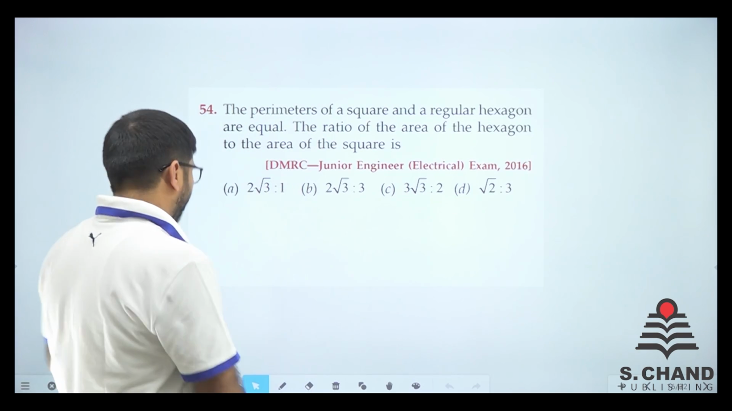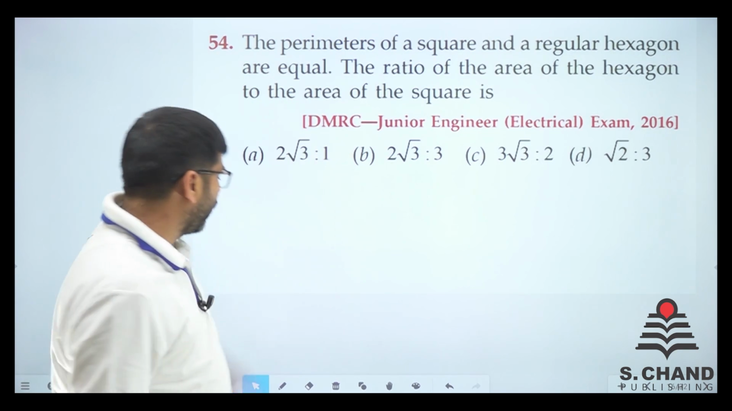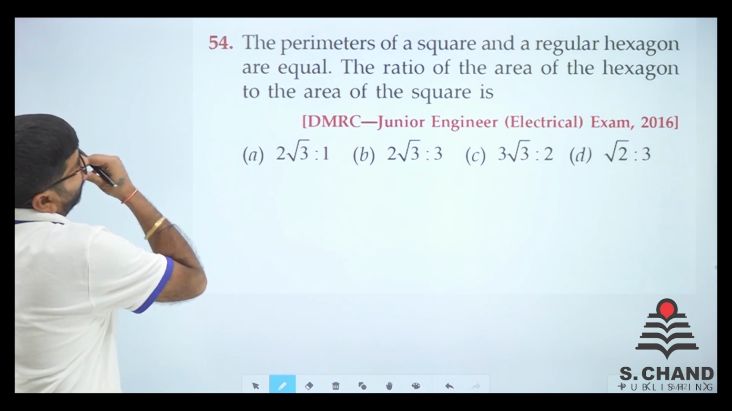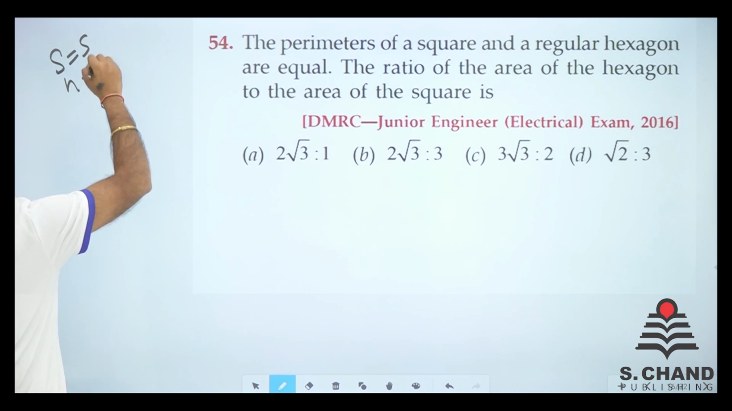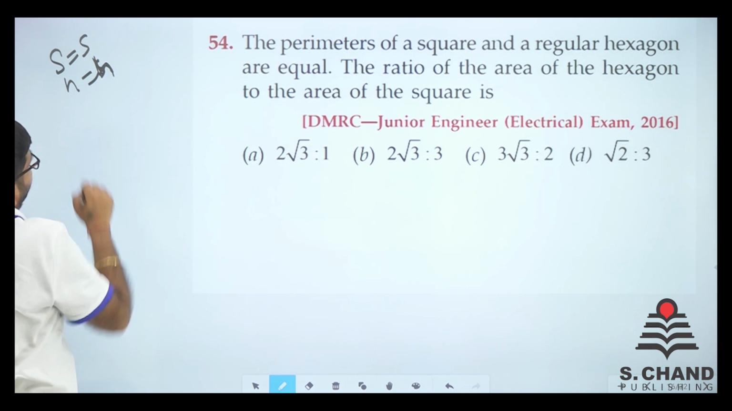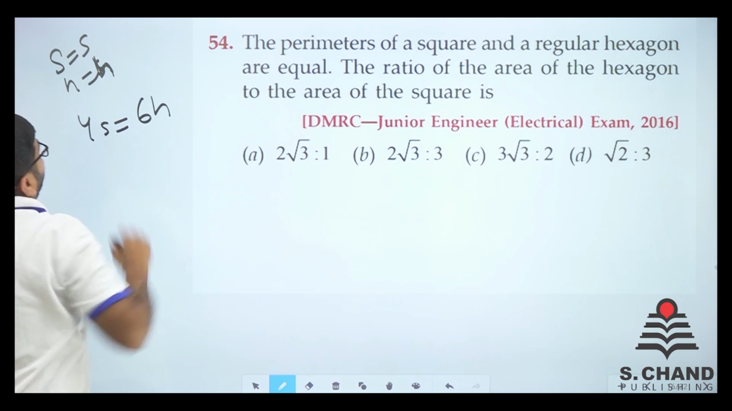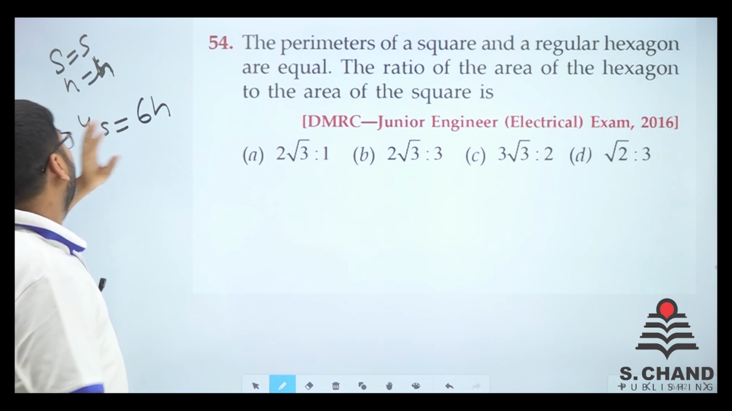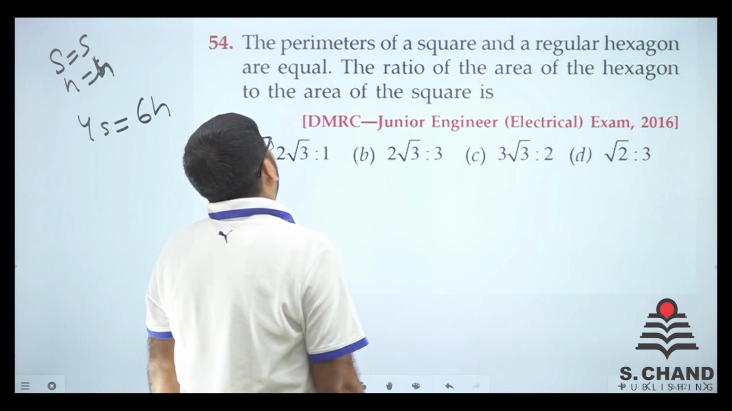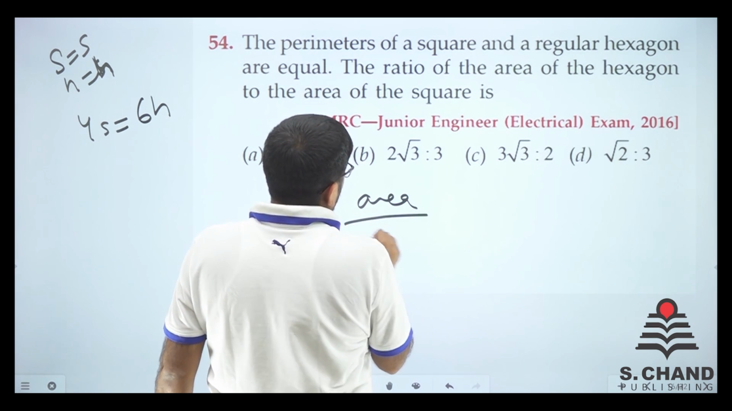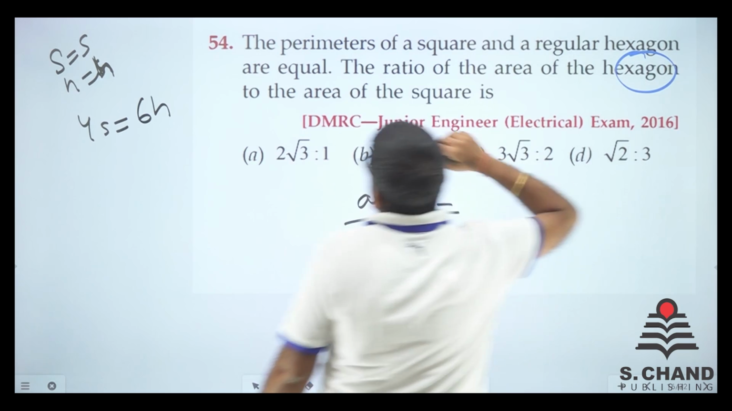Here we go. Question number 54. What does it say? The perimeters of a square and a regular hexagon are equal. So let the square side be S and the hexagon side be H. It is given that 4 into S is equal to 6 into H, because H is the side of the hexagon and S is the side of the square. So we need to find the ratio of the area of the hexagon to the area of the square.